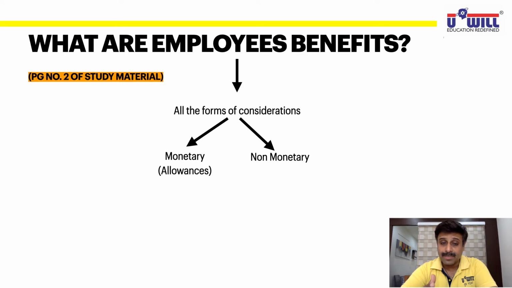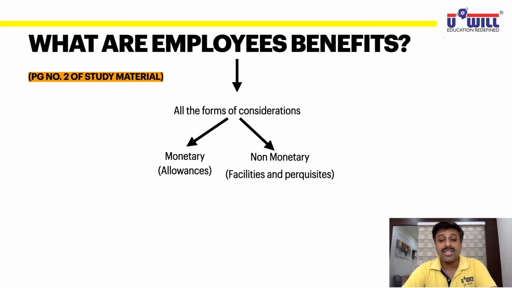All these you pay in money, in cash. So that consideration, something in return which we give to the employees, may be monetary, which are called allowances, and they are in cash. They are given directly in your salary and get transferred to your bank account.